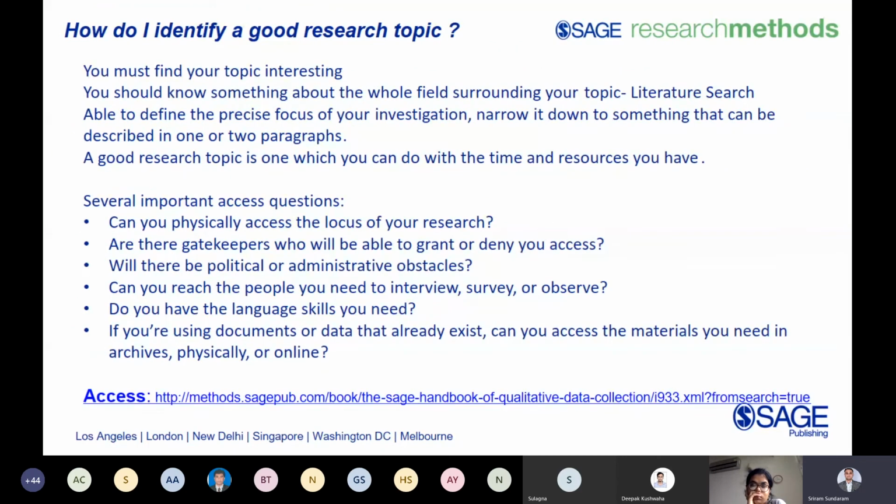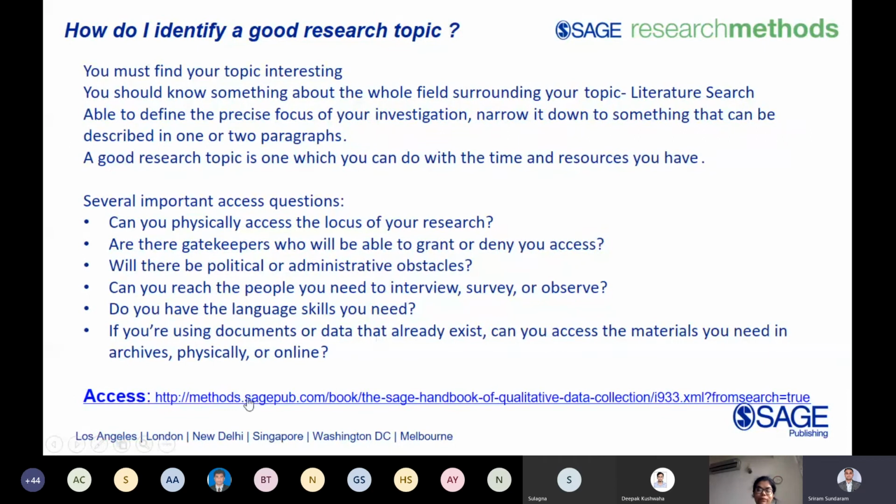Similarly, how do you identify a good research topic? Is the topic interesting for you, and do you have enough knowledge about it? Is it a topic that will take adequate time for you to do the research? And the important part is access questions. If you want to interview somebody for this particular research, can you get to those people? Is any ethical approval required? Is there any government approval or any other requirements for this research? These are some things that we need to think about before getting into the research, which are always taught by our professors and teachers.